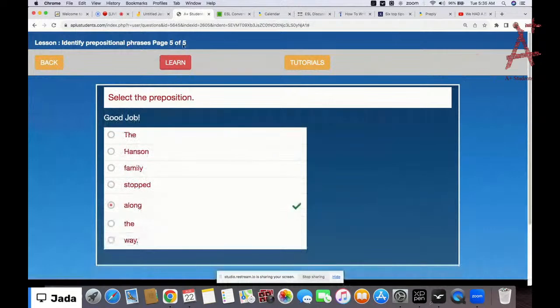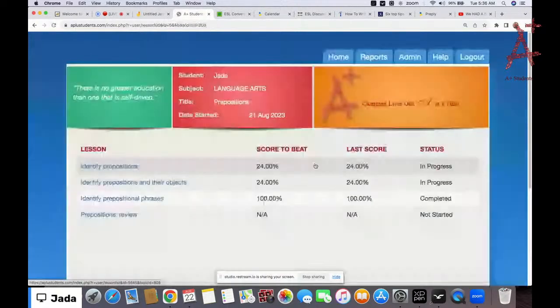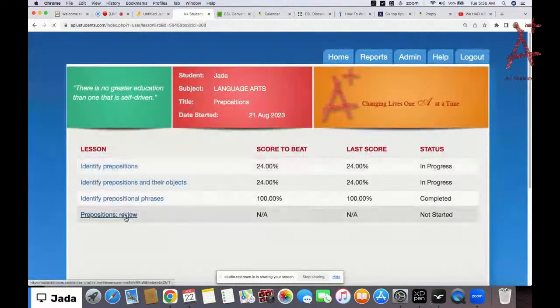Okay, so that's it for this lesson. We have only 5 questions, so you can finish them as well. It's very short, so you can just finish them. So yeah, now we'll move on to the last lesson, which is prepositions review.